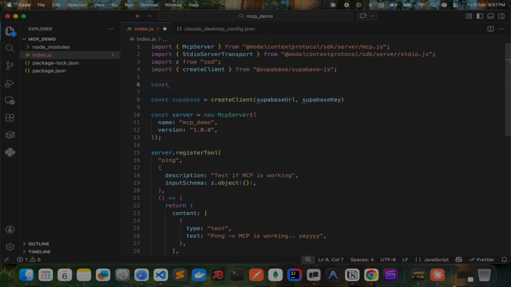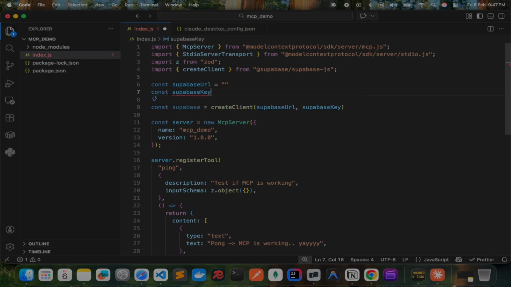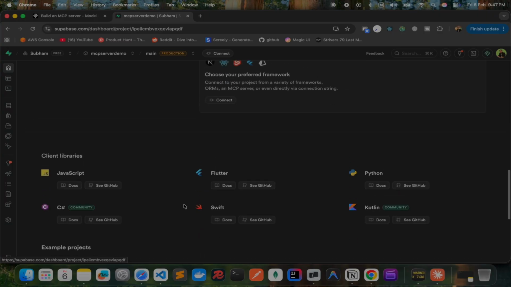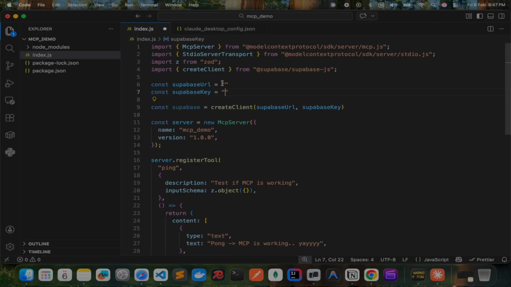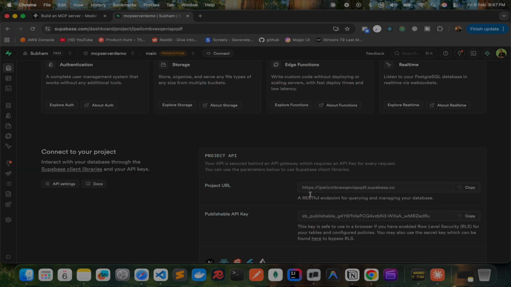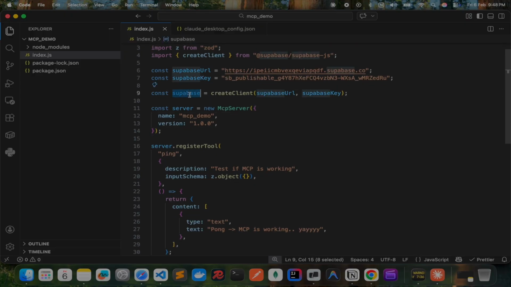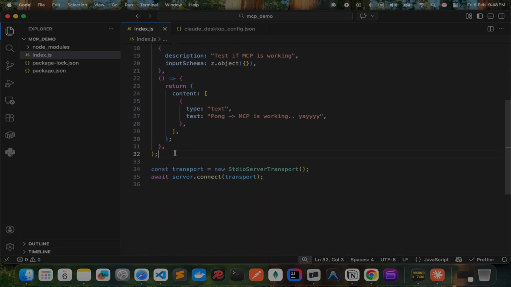Now we need to also add them. So I'll just add Supabase URL here and Supabase key. You can find the Supabase URL and the key on your project overview page. Just scroll down and here is the project URL that you need to copy. And the publishable API key here, copy paste. And there you go. Your client is created. And now you can use Supabase to query. Let's create the tool.